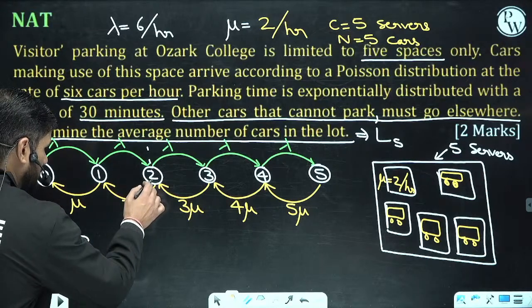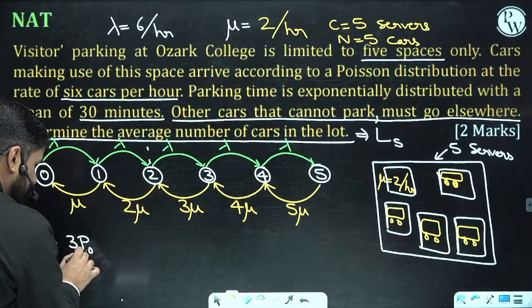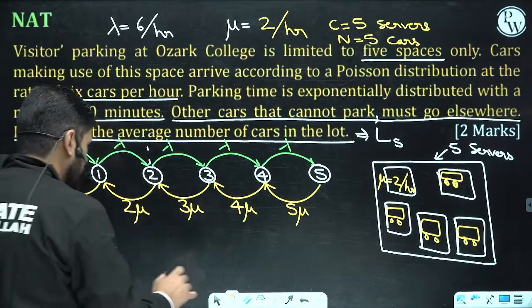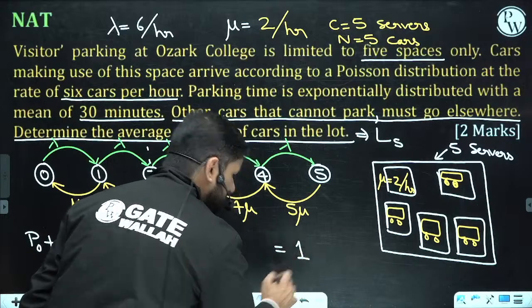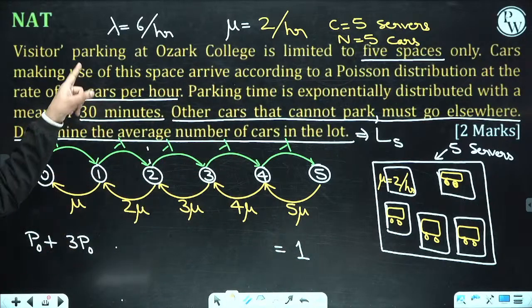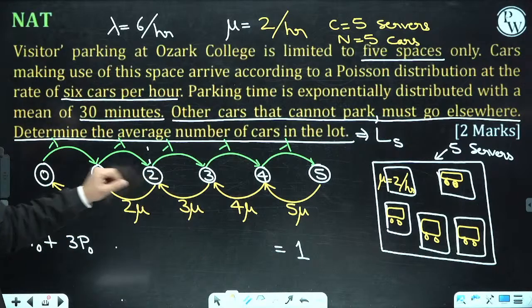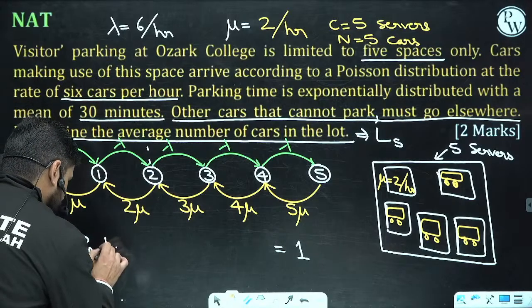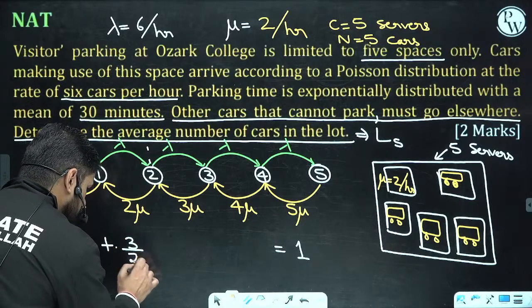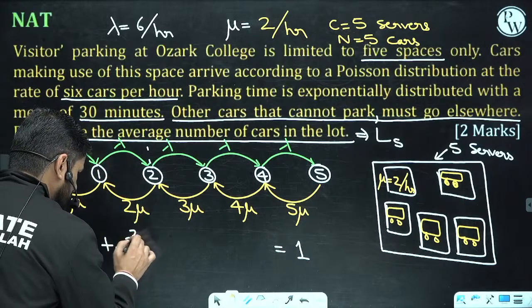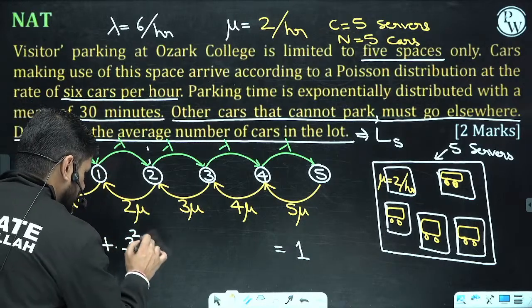We are going to find the values of P0, P1, P2, P3, P4. The sum of all probabilities must come out to 1. So P0 is here. P1 is lambda upon mu. Now come to P2. P2 is lambda upon mu, which is 3, and 3 by 2, so 3 square by 2, into P0.